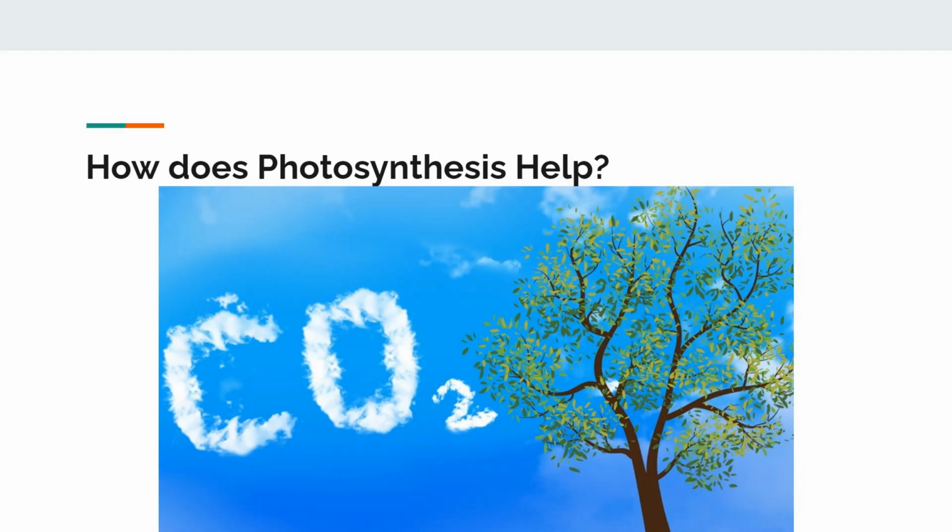Now, you may be wondering how all of this connects to photosynthesis. Well, as we talked about earlier, during photosynthesis, plants actually absorb carbon dioxide from the air, and they release oxygen. So, if we think about it, photosynthesis should be able to help reduce the carbon dioxide in the atmosphere. Now, small plants don't really help all that much. However, the type of plant that helps the most are trees. Trees are the best plants to help take carbon dioxide out of the air, since they also store carbon in their trunks.